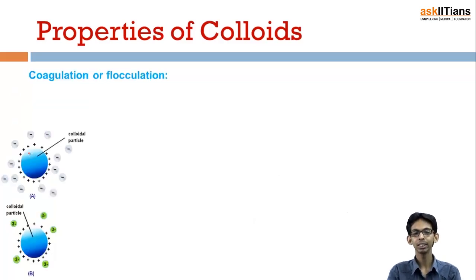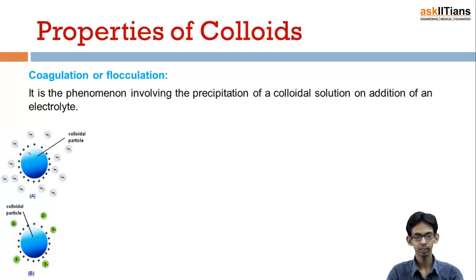Next property is coagulation or flocculation. Now what is this? It is the phenomenon involving precipitation of a colloidal solution on addition of an electrolyte. We have studied in earlier slides also that a colloid can be precipitated when an electrolyte is added. We have studied that precipitates are converted into colloids by adding electrolytes. This is the inverse of that. The colloids are converted into precipitate by addition of electrolyte.